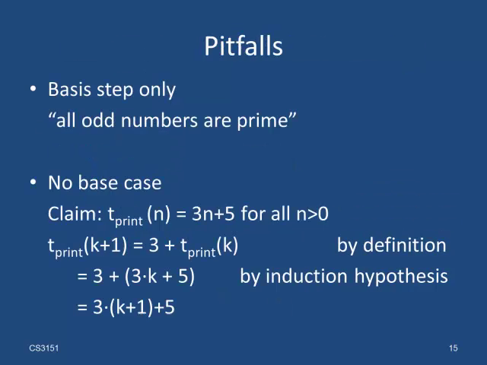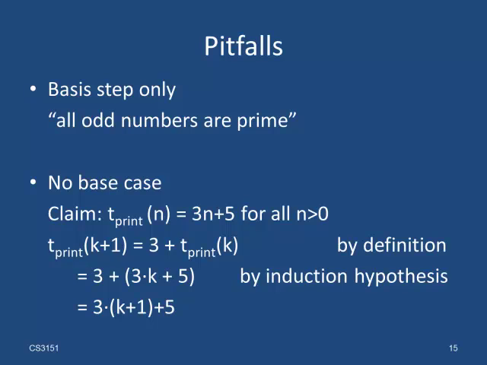There are some pitfalls you should avoid. If you have a claim over all natural numbers, it is not sufficient to verify the claim for the first couple values. There's this joke about proving that all odd numbers greater 1 are prime numbers. Here's a proof by the mathematician. 3 is prime, 5 is prime, 7 is prime, while by mathematical induction all numbers greater 1 are prime. So again, it's not sufficient just to plug in the first couple values and verify the claim.